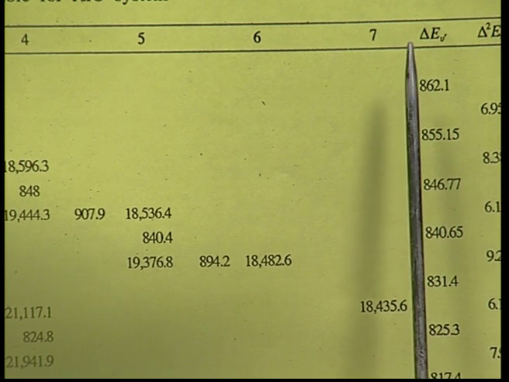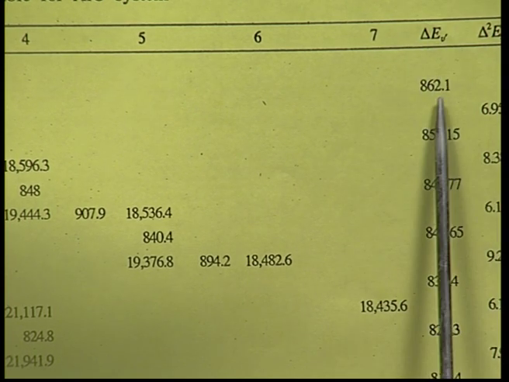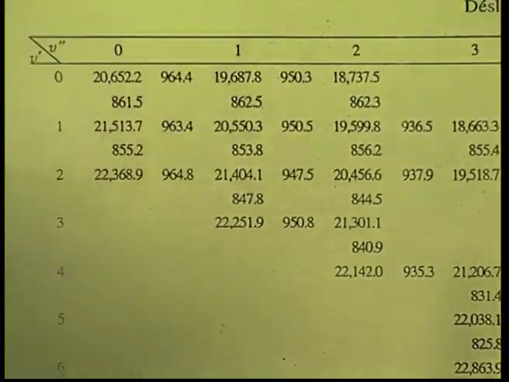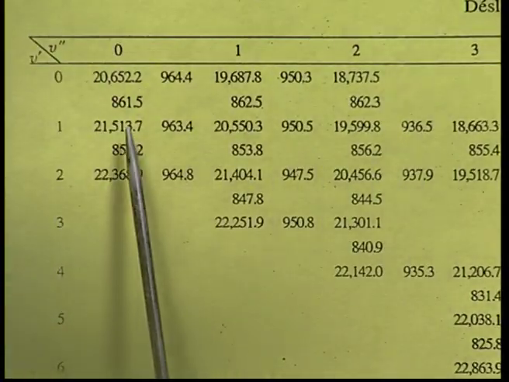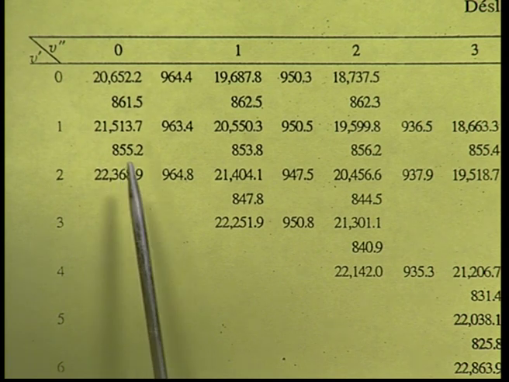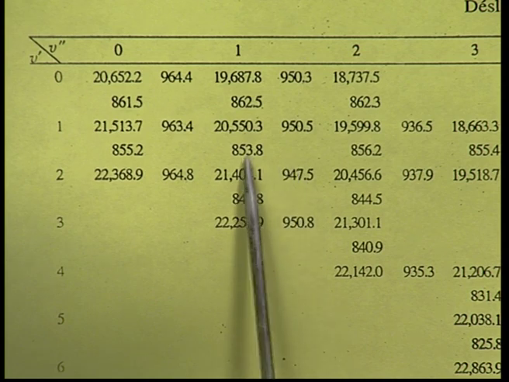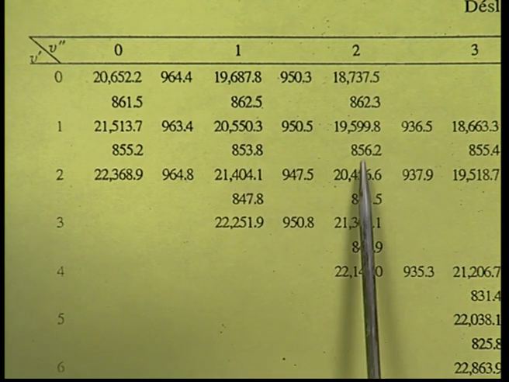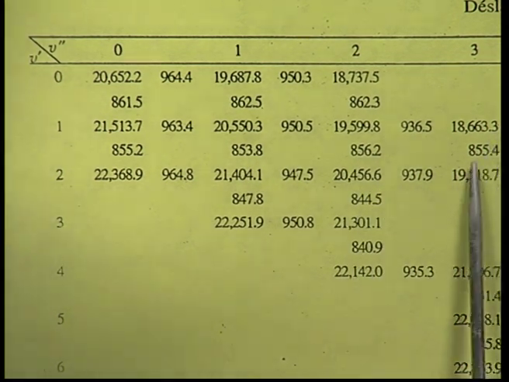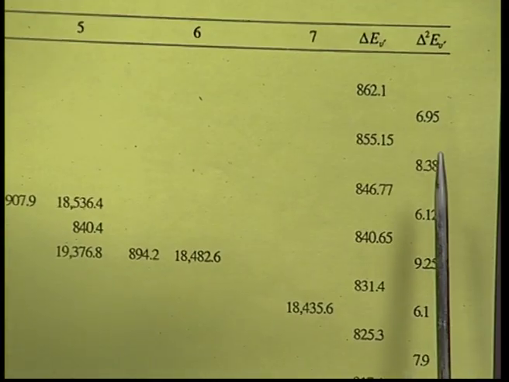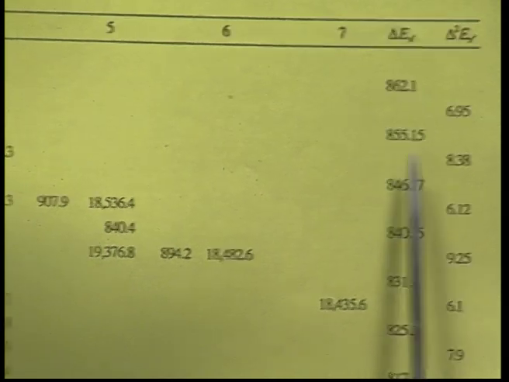This is delta E V dash first difference. Now, in the same way we will have this second set. We will have the first difference here, similarly the next first difference here, the next here, and the next here. All these first differences are taken, averaged and kept here.